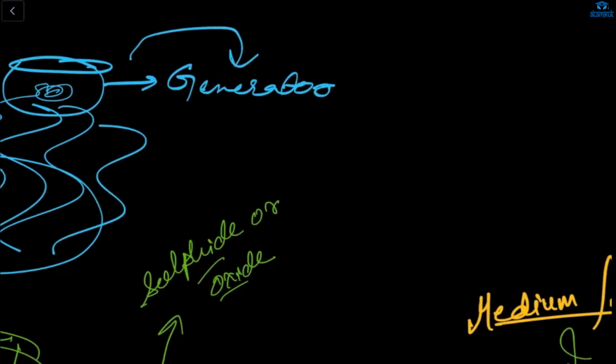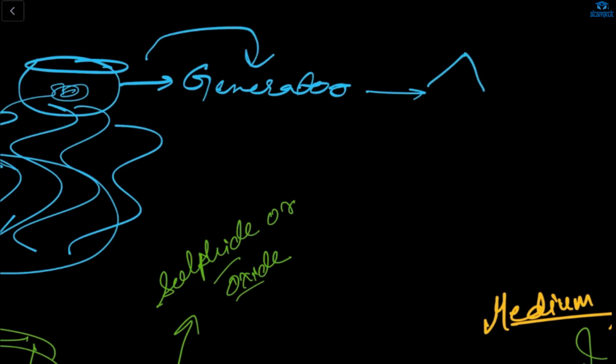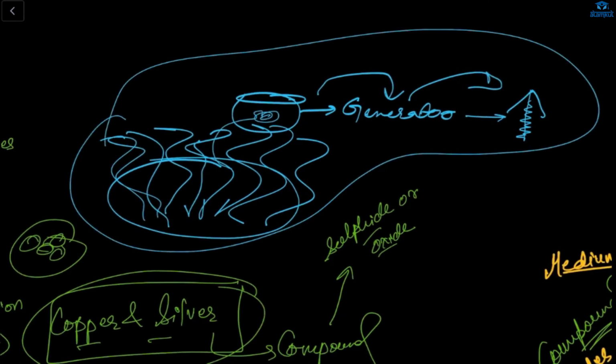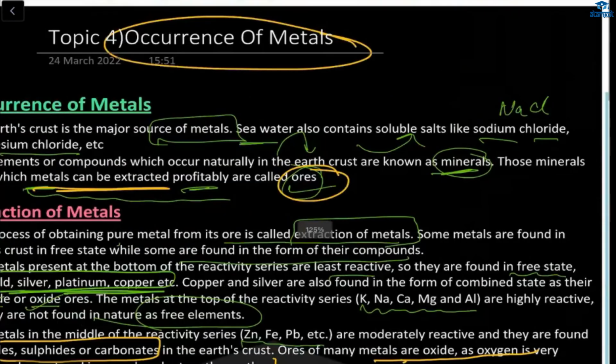Now this generator is connected with lots of electrical towers. The generator will pass the current. So these are the ways to produce electricity. Okay, so that was the occurrence of metals.